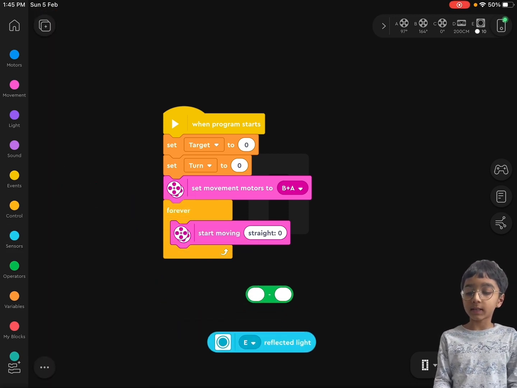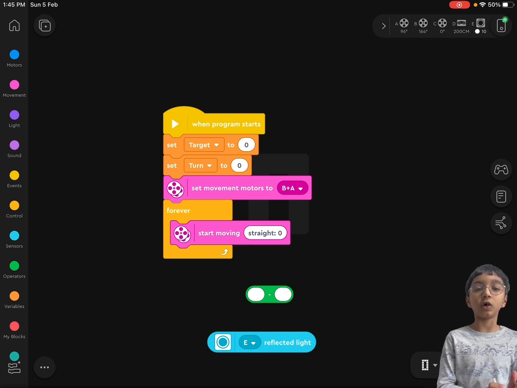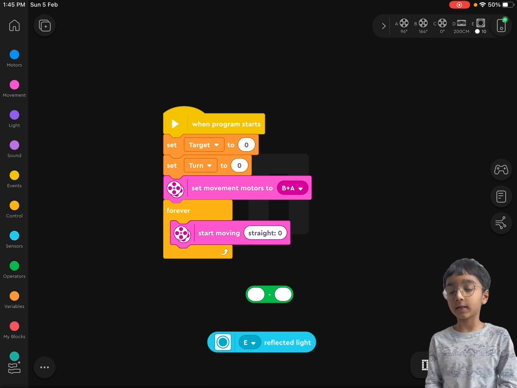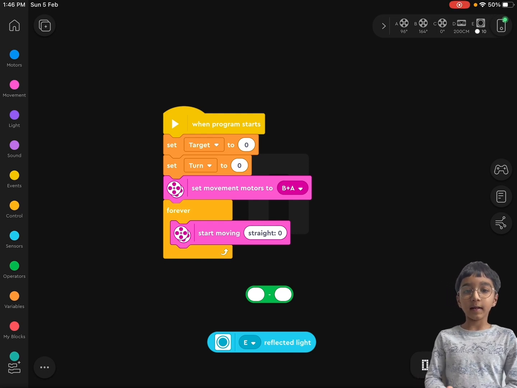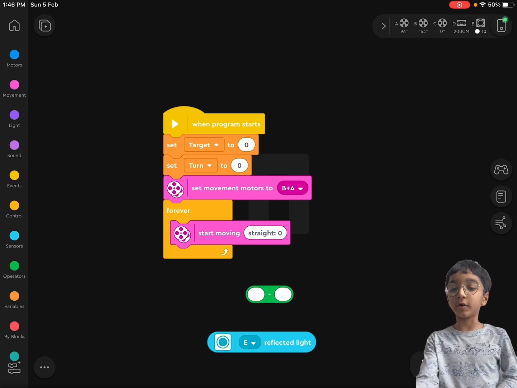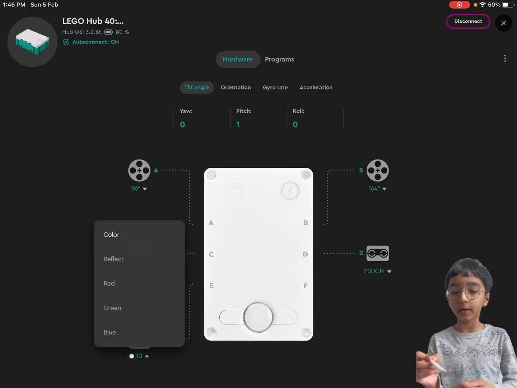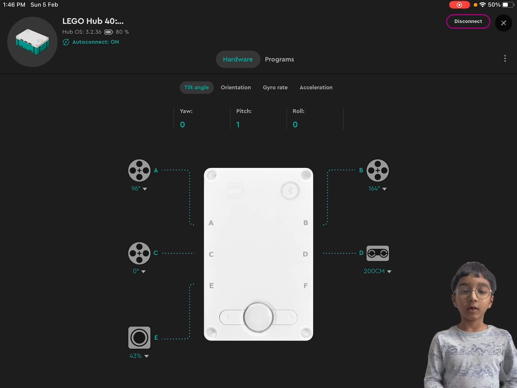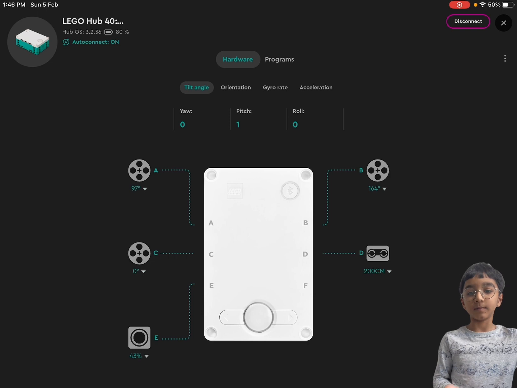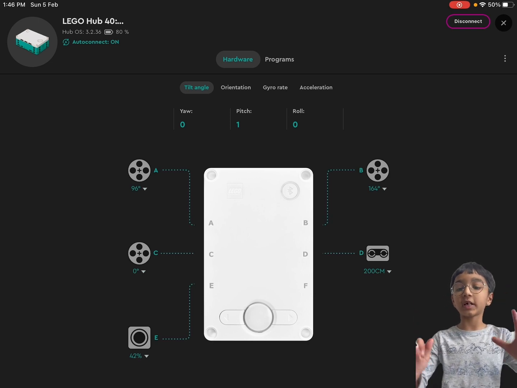Now I'll tell you what this reflect light block means. Basically, if it sees a dark color, it'll give a low number, and if it sees a light color, it'll give a higher number. It'll show on your big area next to your hub sign, telling you the motor direction and the readings if you have the distance sensor and the color sensor.